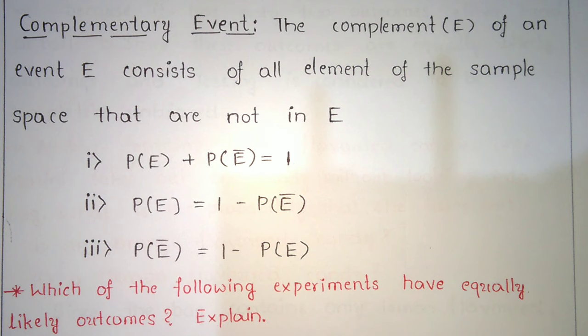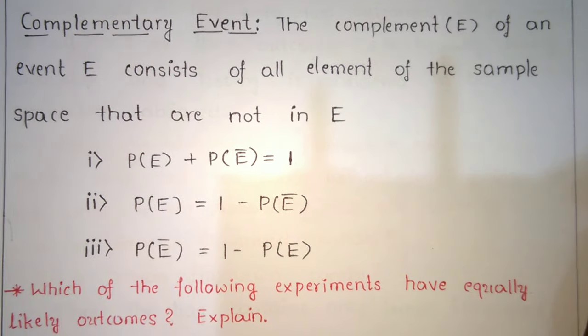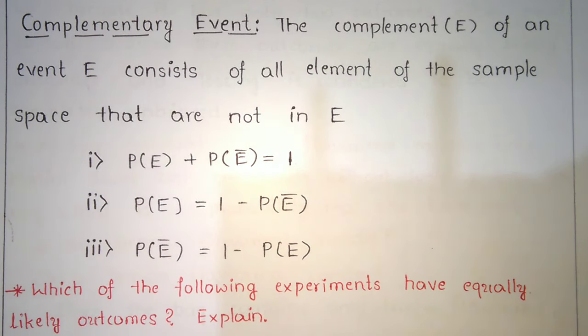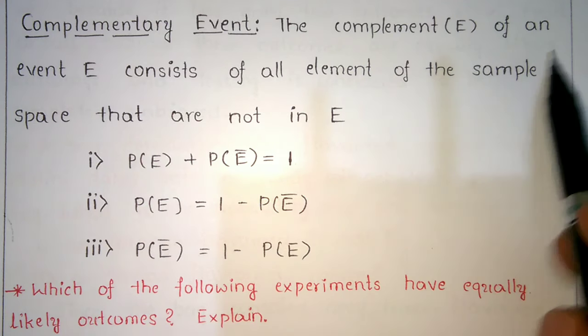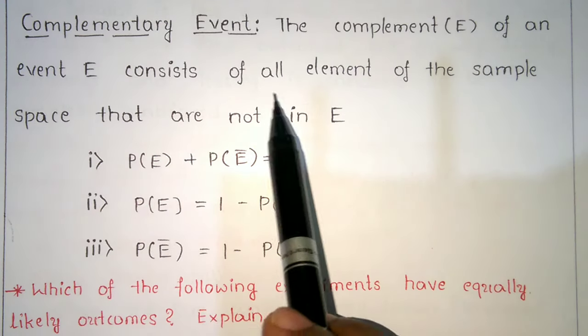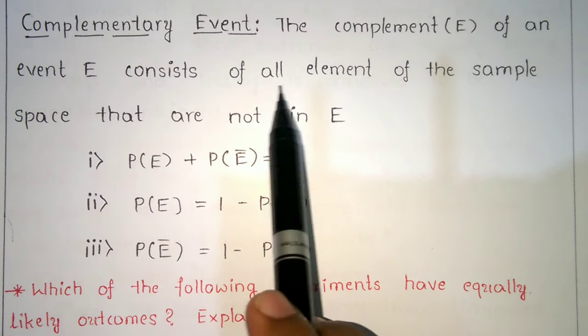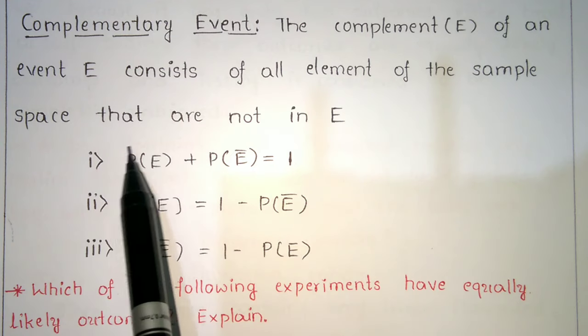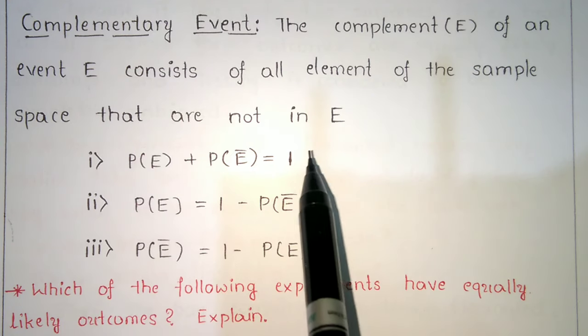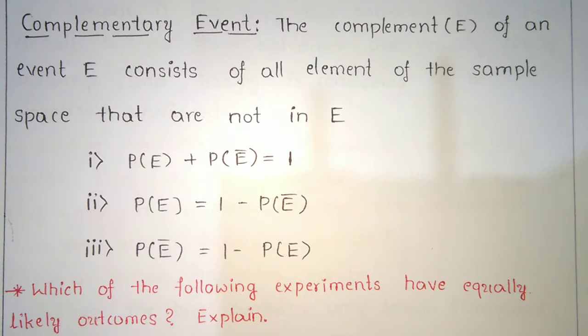Okay, next, complementary event. The complement of an event E consists of all elements of the sample space that are not in E.